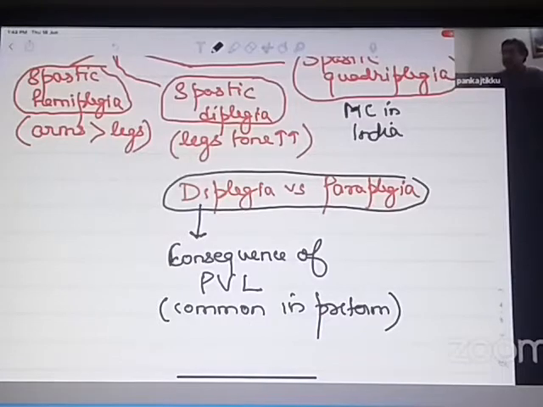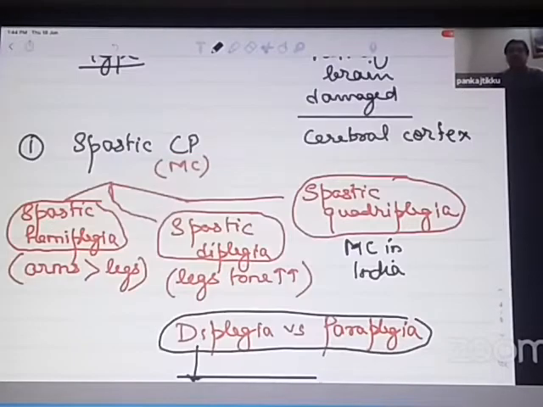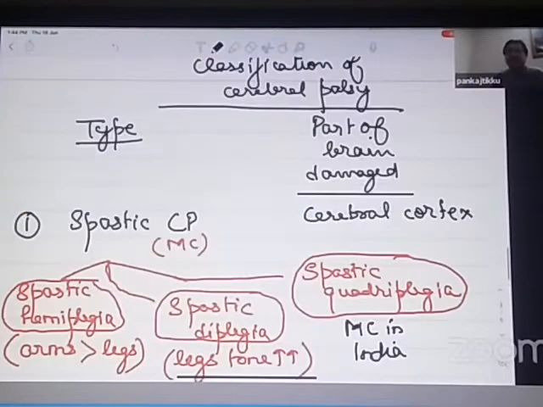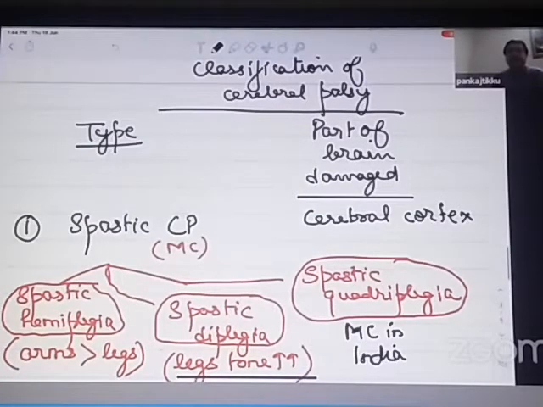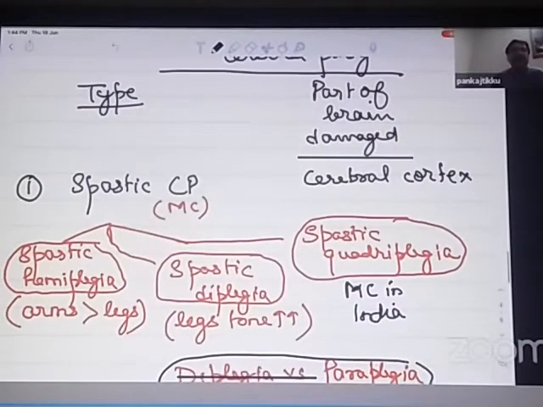The third type of cerebral palsy is spastic quadriplegia. This is the type of cerebral palsy which is commonly seen in Indian children and is usually known to result in arms and the legs both getting affected. It's a very, very dangerous type of cerebral palsy, obviously, because all the arms and the legs are equally affected. So the child will obviously not be able to do anything because the tone of the arms is also increased, tone of the legs is also increased.